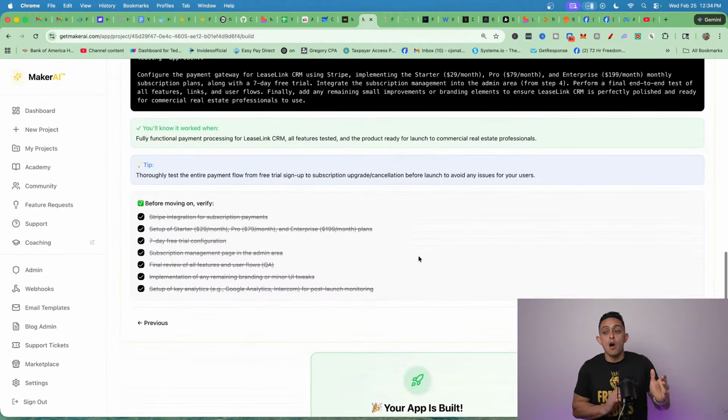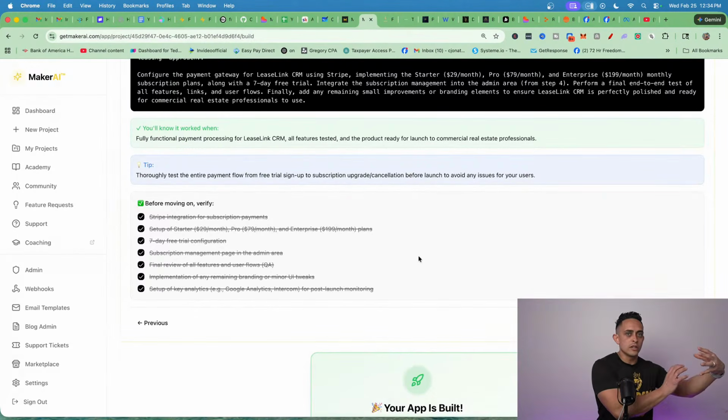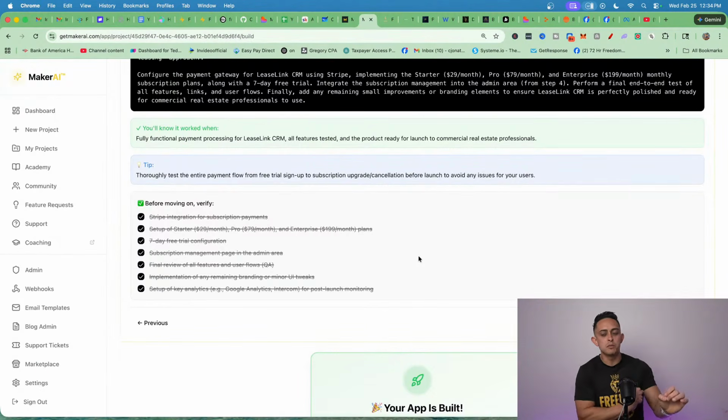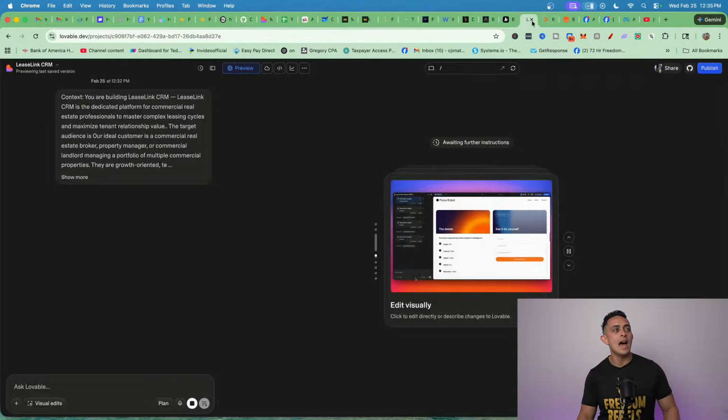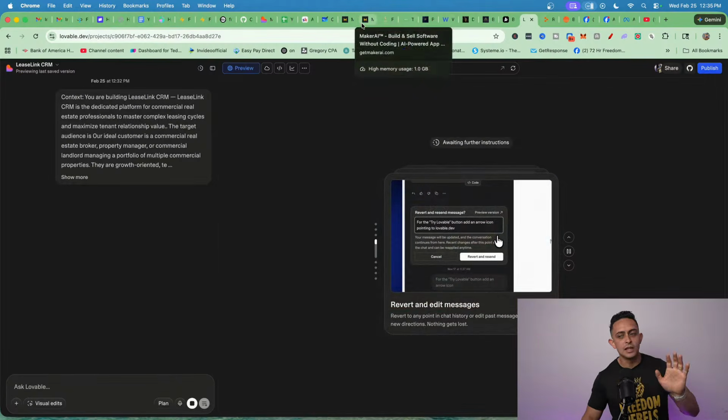And again, all of this data is being built upon each other as we did the initial research, the validation. So all this build is based on that research. Okay. It's a really, really important part about this. Okay. You're not just building some random app. Okay. All right. Still building. I'm going to let that build.